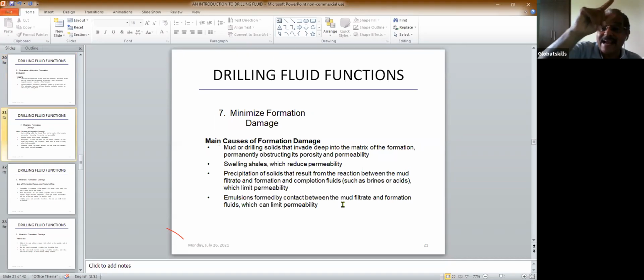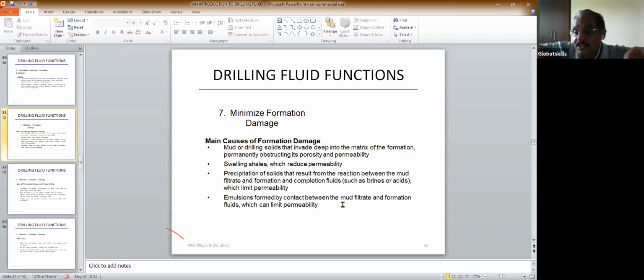Now, you have seen that in the very first slide, we have some should and should not. Should means we have to do all these things, that is cooling the bit, removing the cuttings, maintaining formation pressure, and controlling caving. Those things are should. And on the other side, in the very first or second or third slide, you have seen that there are some should not. Should not means it should not damage the formation. What is damaging the formation? If in the formation there are pores and the oil is inside the pores.